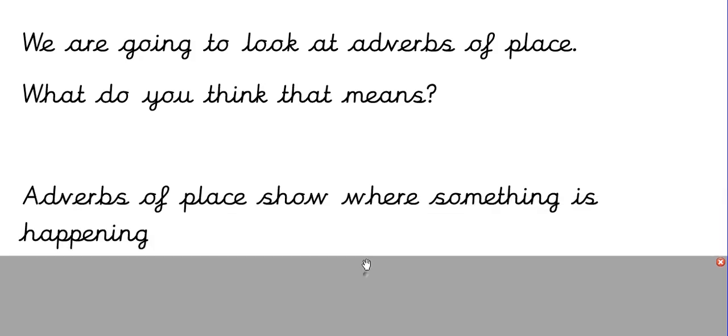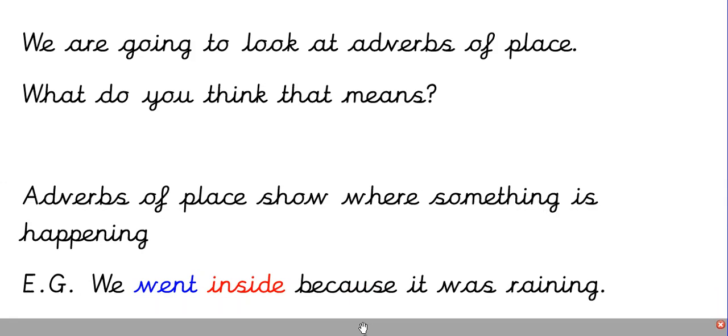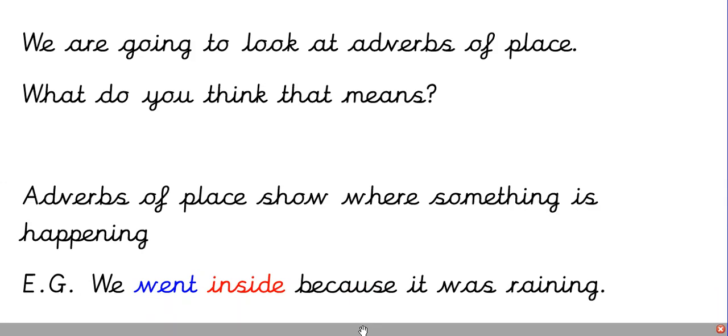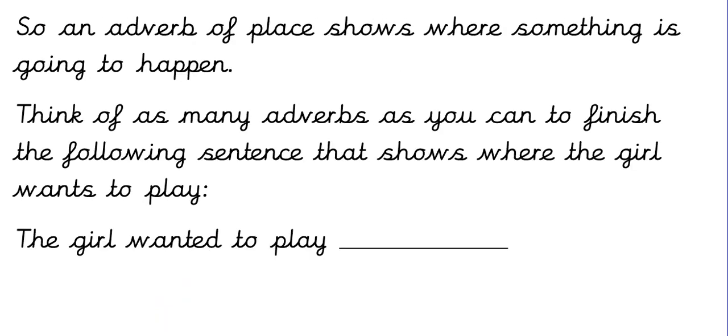So adverbs of place show where something is happening. Okay, so for example, we went inside because it was raining. So it is still describing the verb. So the verb here is went, okay? And the adverb is inside, so it's showing where we went. Okay, so it's describing the verb. So an adverb of place shows where something is going to happen.